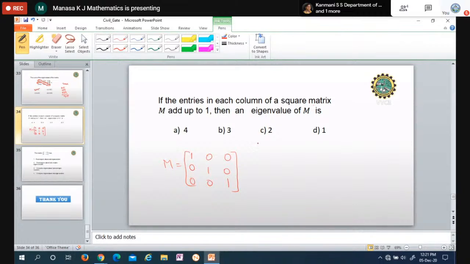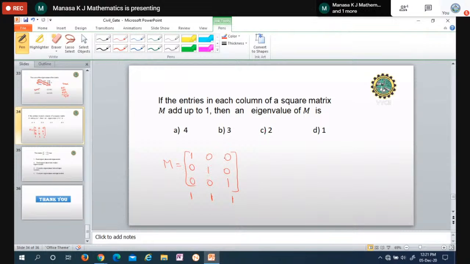Okay. It is a square matrix. So for example, I have taken order 3, 3 cross 3. And if you add the entries in each column, sum you will get it as 1. So here sum is 1. Here also sum is 1. Sum of this column is 1. So we have such a matrix. You have to find out the matrix first. Then eigenvalue of this matrix is, what is the eigenvalue?